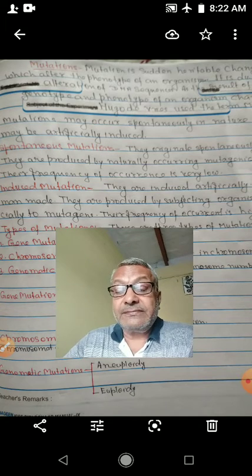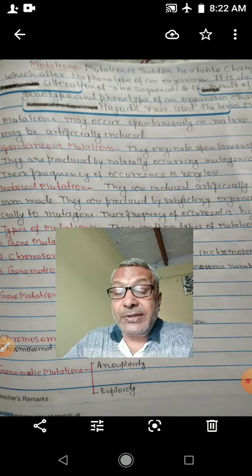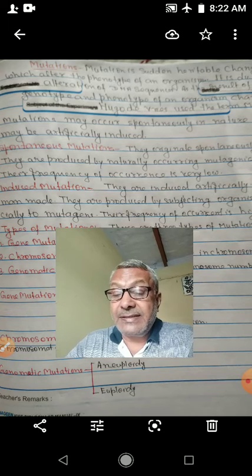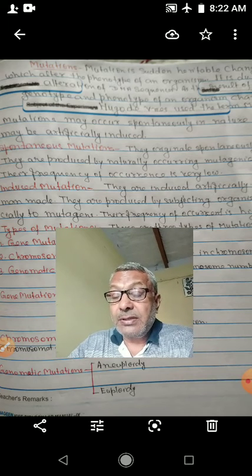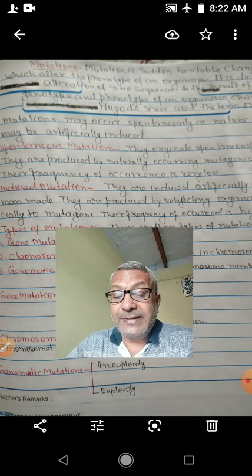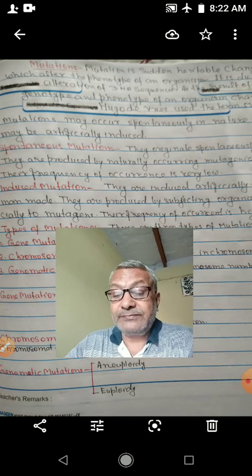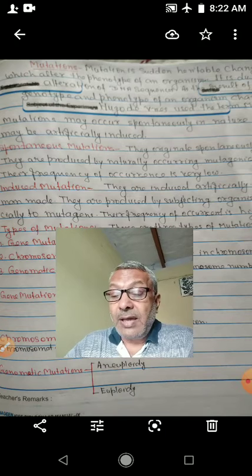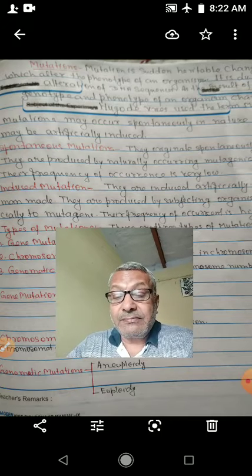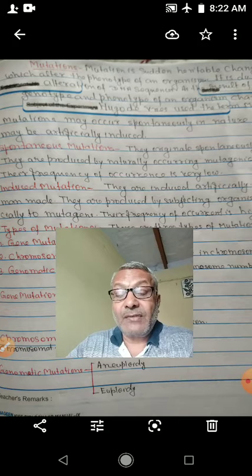Induced mutation, they are induced artificially. Therefore, induced mutation is also known as artificial mutation. Induced mutations are produced by subjecting organisms artificially to mutagens.